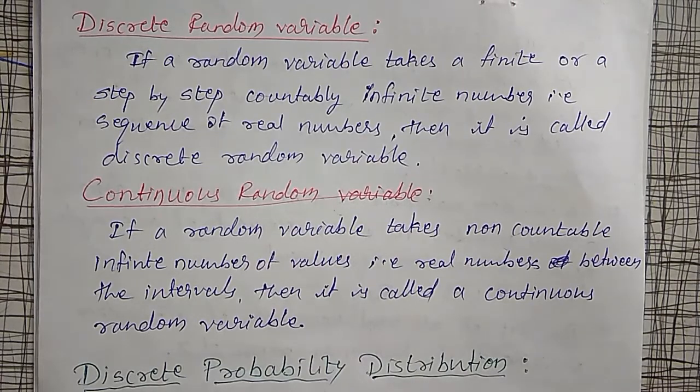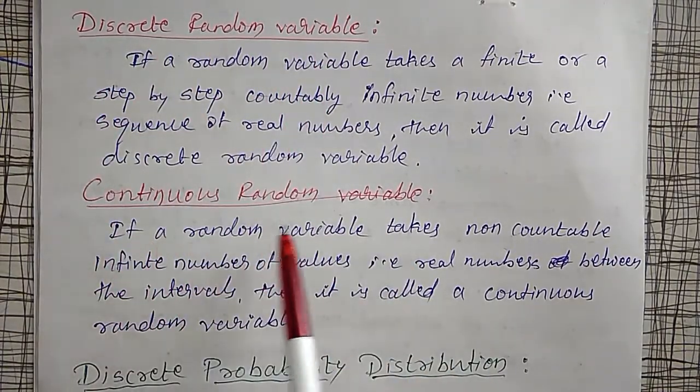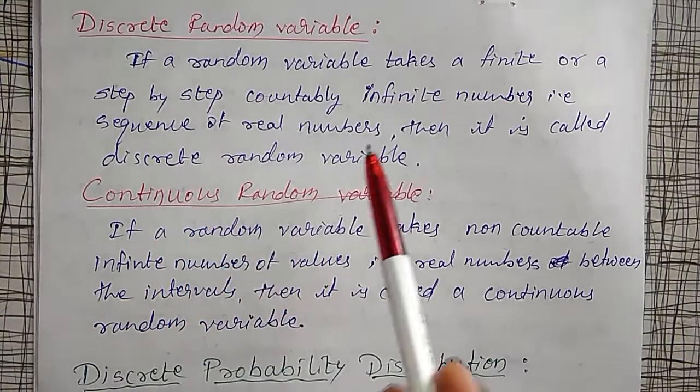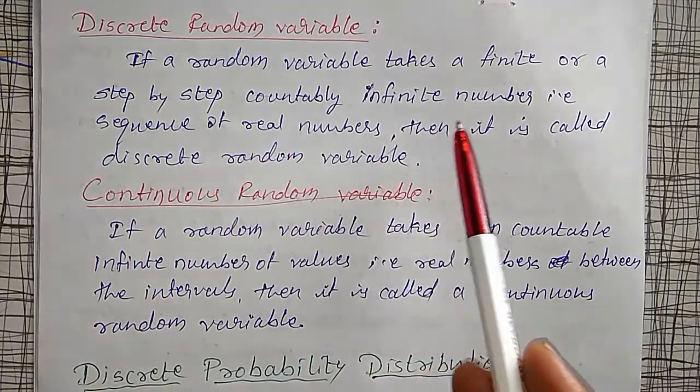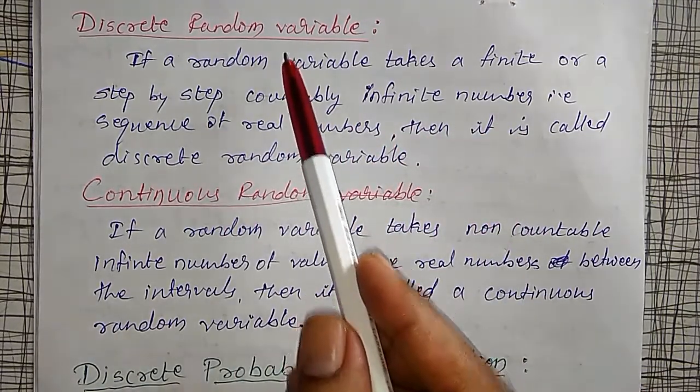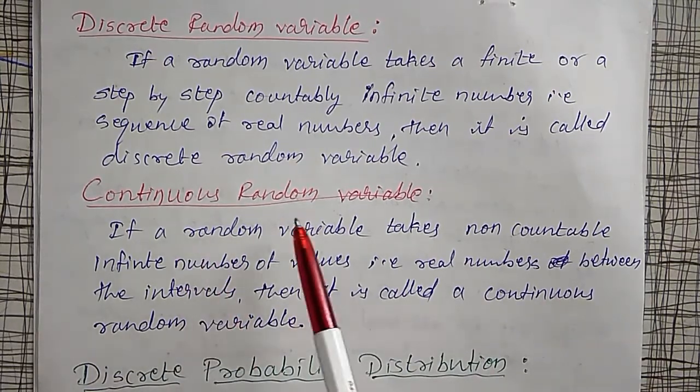Friends, we know that there are two types of random variables. One is a discrete random variable, another one is a continuous random variable. A discrete random variable takes a finite or countably infinite number of values. A continuous random variable takes a non-countable infinite number of values, real numbers between intervals. Such a random variable is known as a continuous random variable.